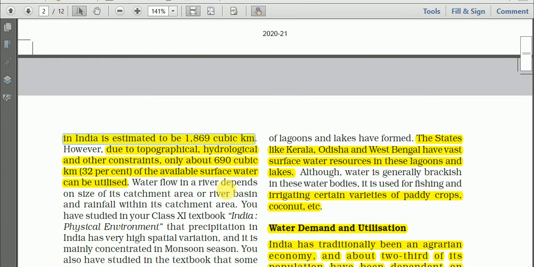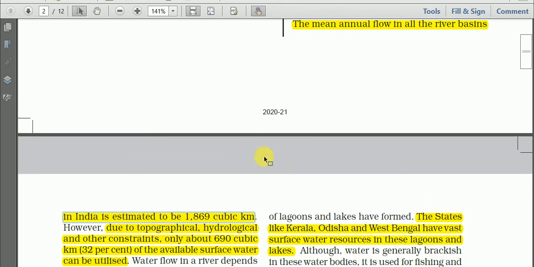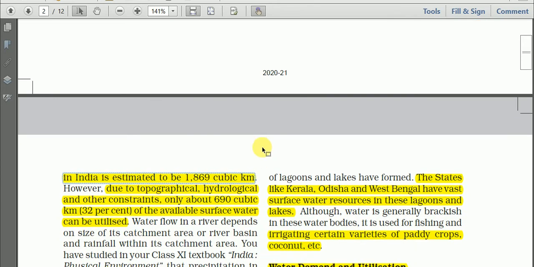A drainage basin is an area drained by a river system, an area of the surface of the earth drained by a river and its tributaries. So here the mean flow of water in the river valleys in India in a year is 1,869 cubic kilometer.